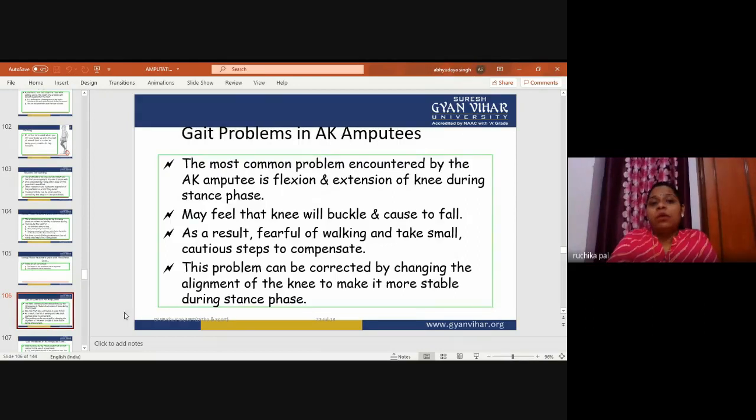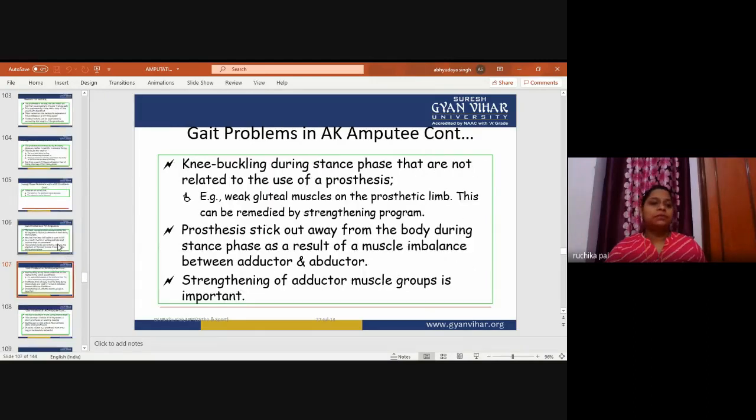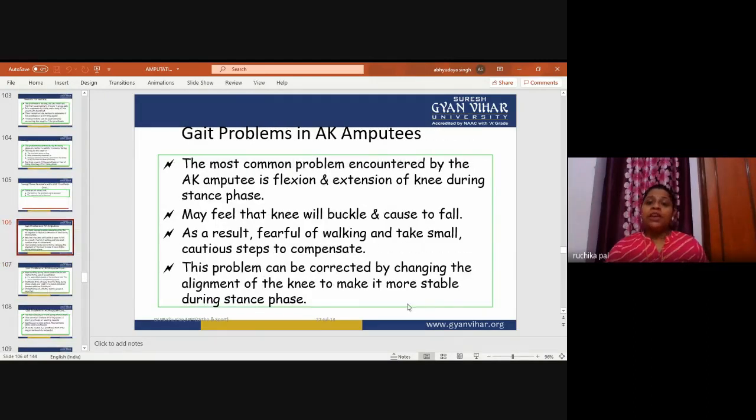Now, gait problems in above knee amputees. What happens? The most common problem encountered by the above knee amputee is flexion and extension of the knee during the stance phase. They may feel that the knee will buckle and cause a fall. As a result, they are fearful of walking and take small cautious steps to compensate. This problem can be corrected by changing the alignment of the knee to make it more stable during stance phase.